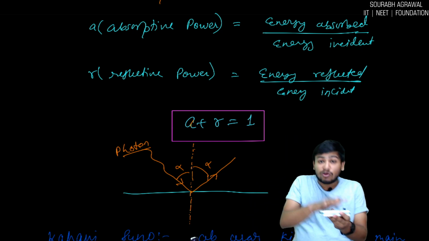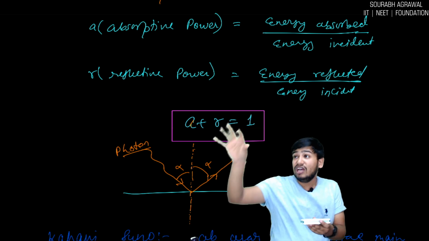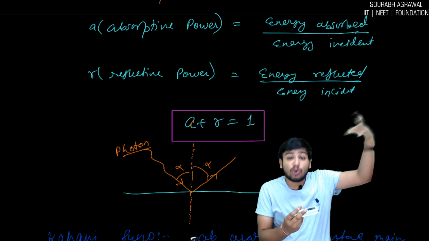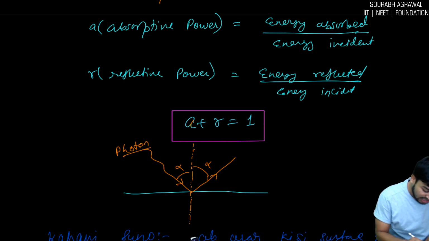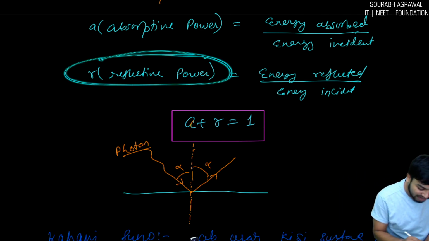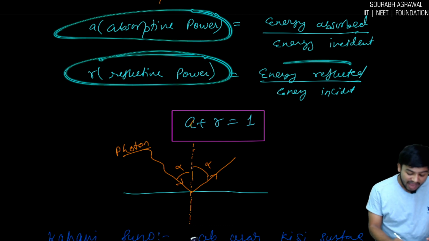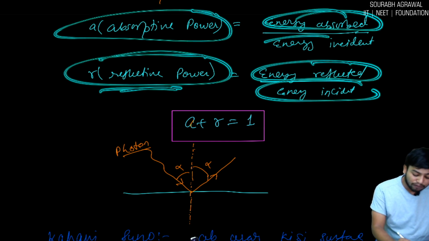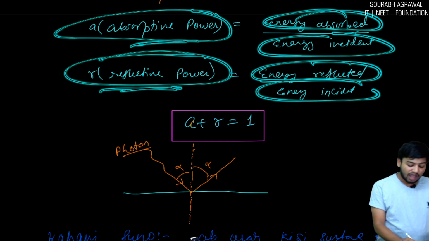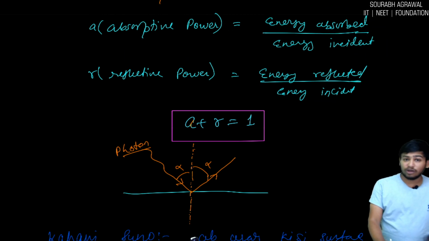Now the rest that is getting reflected: reflected energy upon total incident energy is known as reflective power. Energy reflected upon energy incident is reflective power, energy absorbed upon energy incident is your absorptive power. Are you getting my point?